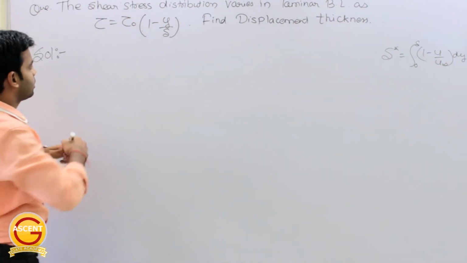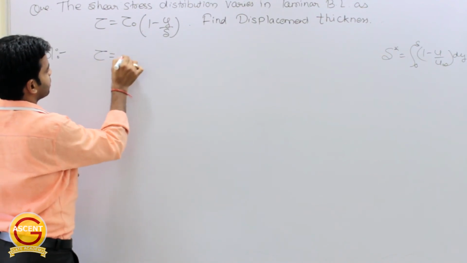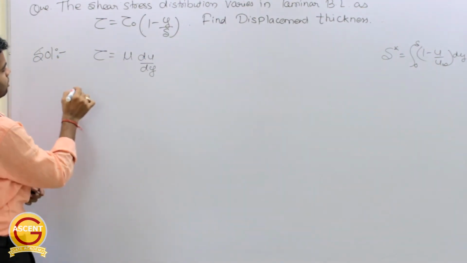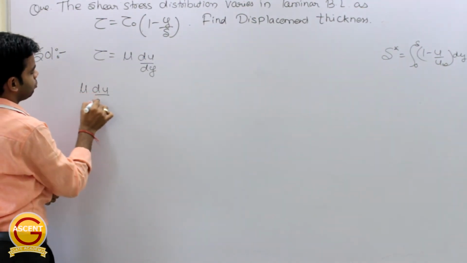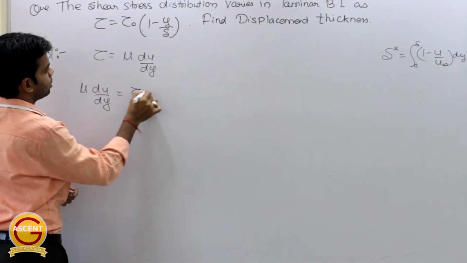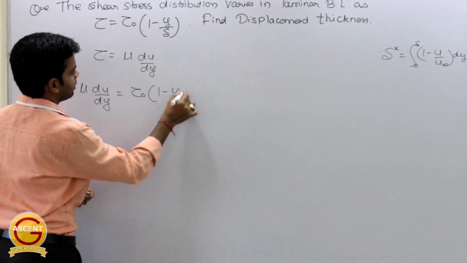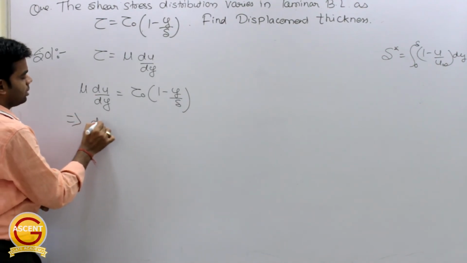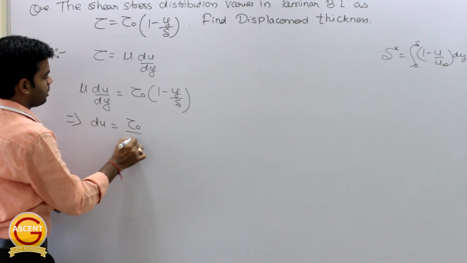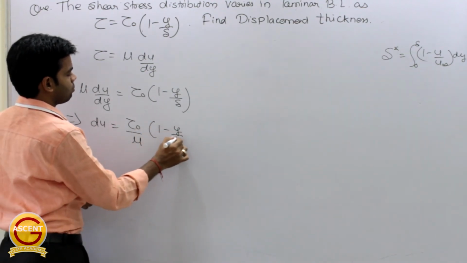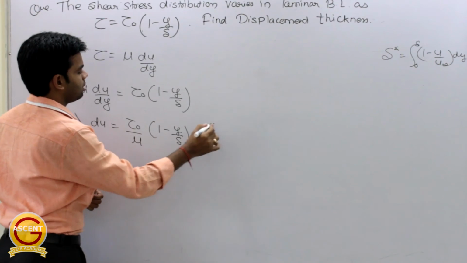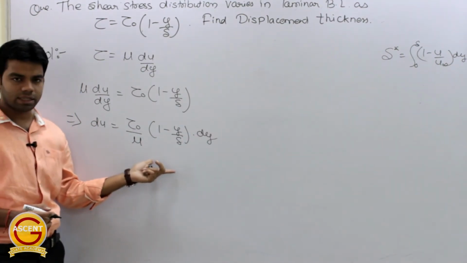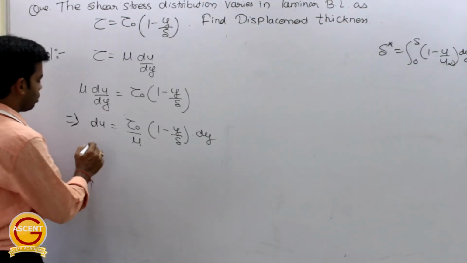So we know what? Tau can also be written as mu into du by dy. So just put the value, we will get mu into du by dy is equal to tau naught into 1 minus y by del. Yes or no? Or you can say du will be equal to tau naught by mu into 1 minus y by del into dy, because we have to determine u. Now we will integrate both sides.